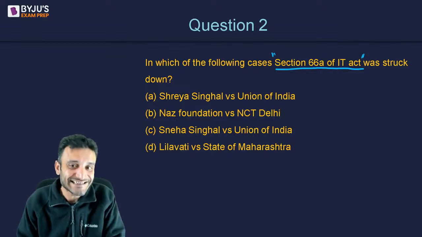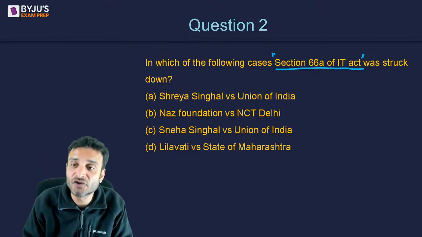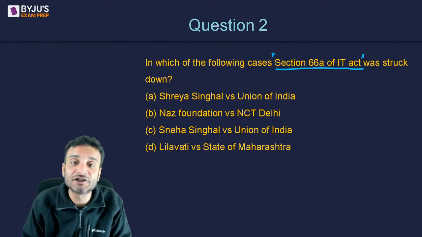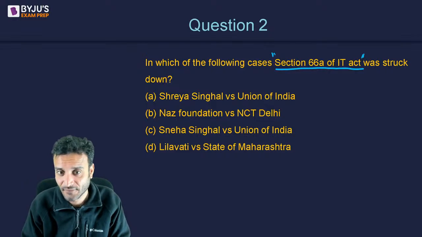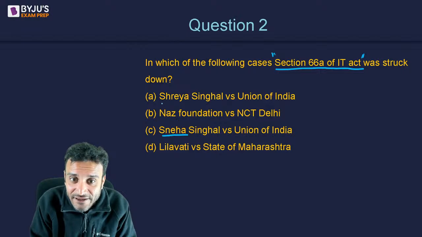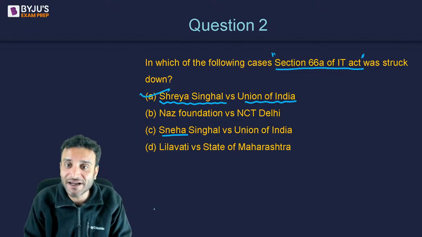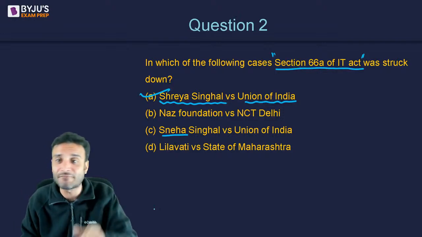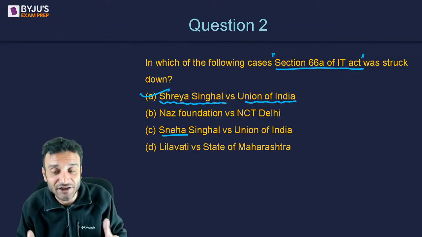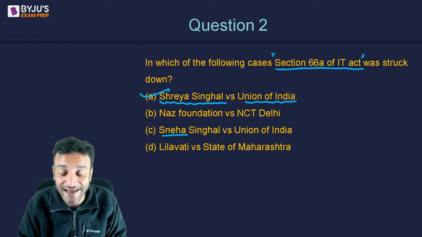Now, 66A was declared arbitrary, and hence the Supreme Court struck it down in Shreya Singhal's case. It is not Sneha. It is Shreya Singhal versus Union of India. So in Shreya Singhal versus Union of India, the Supreme Court struck down the contentious Section 66A of the Information Technology Act.